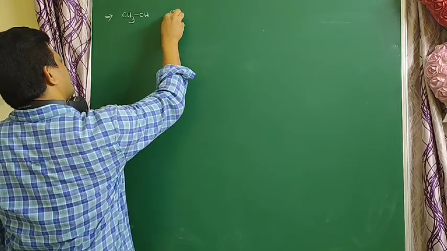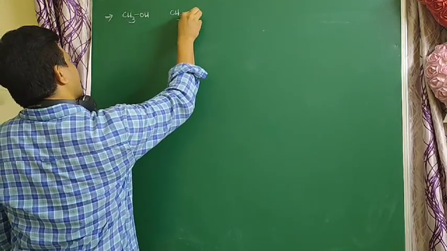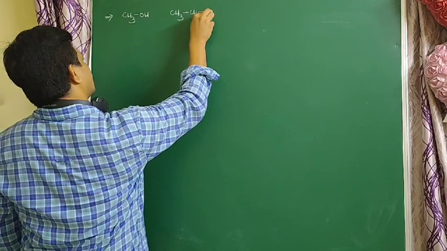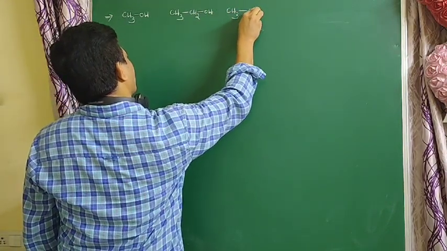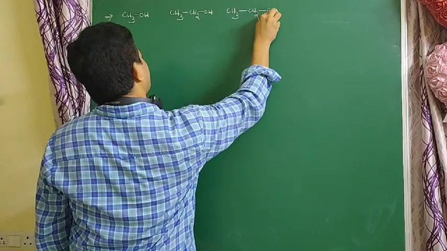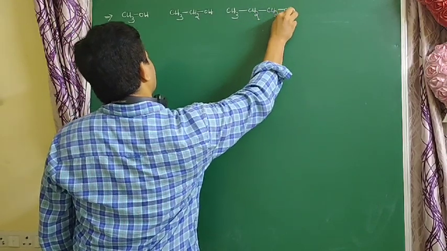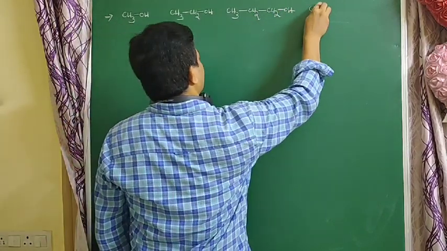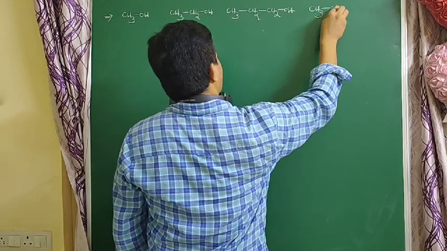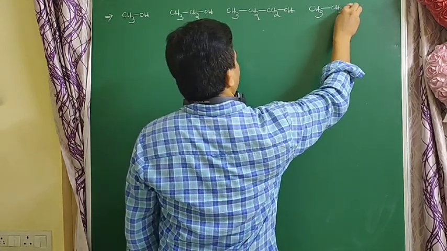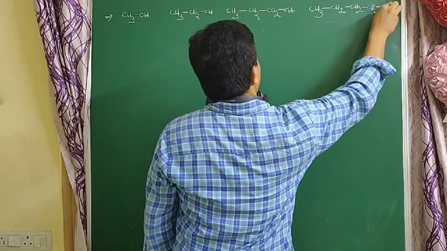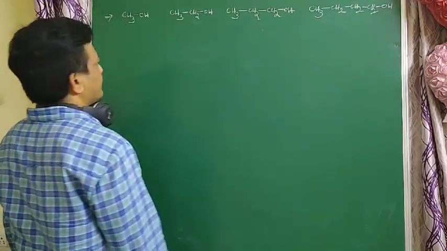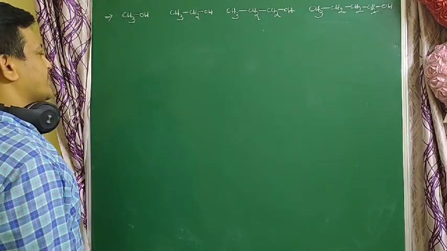Ethyl alcohol, propyl alcohol, butyl alcohol. Which is the more acidic? How to explain which is more acidic?